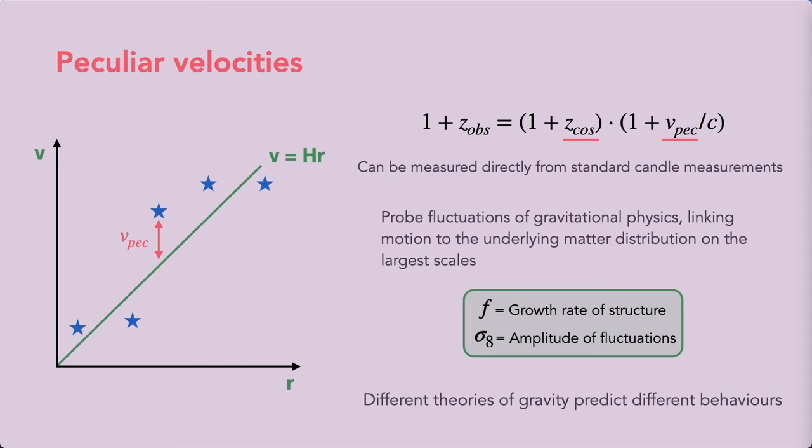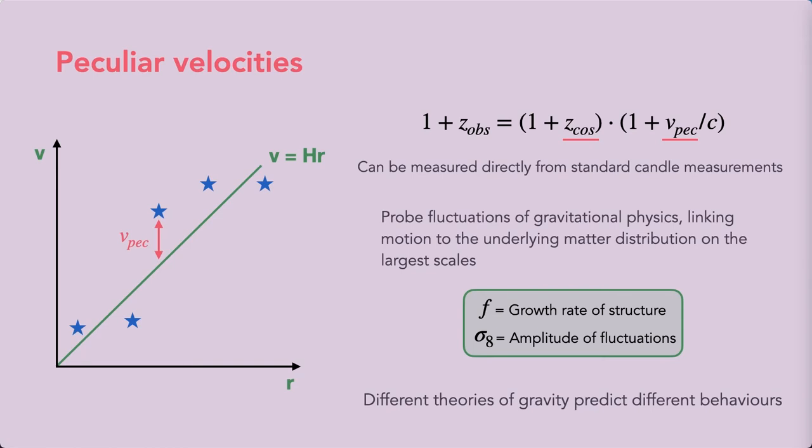Because these velocities are imparted over cosmic time under the gravitational influence of large-scale structure, that means that it probes fluctuations of gravitational physics that link motion to the underlying matter distribution on the largest scales. And we can parameterize this as the combined parameter f sigma 8, where f is the growth rate of structure and sigma 8 is the amplitude of the linear power spectrum in spheres of radius 8 megaparsecs per h scales.